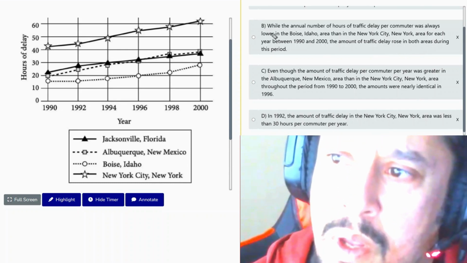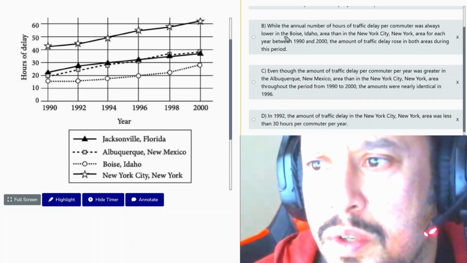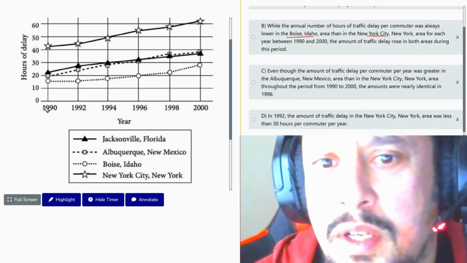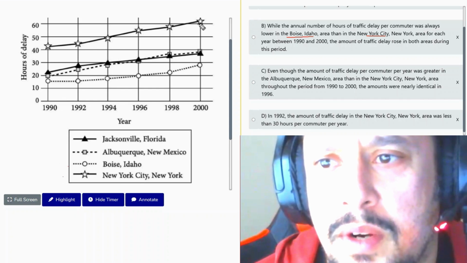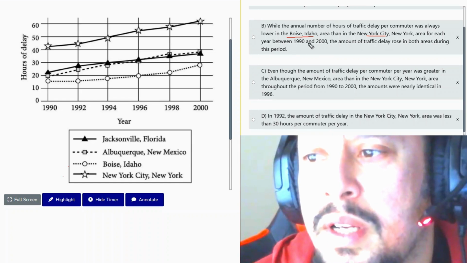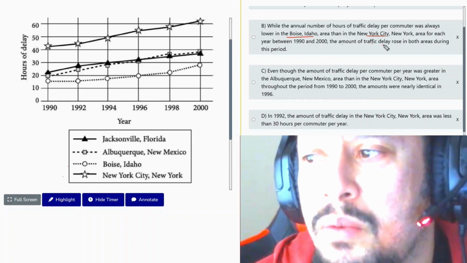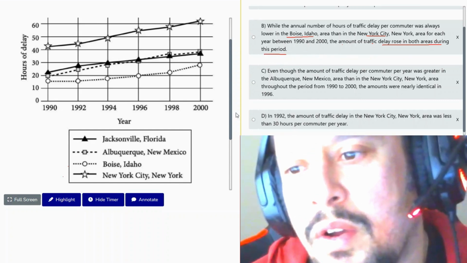So while the annual number of hours of traffic delay per commuter was always lower in Boise than New York City, so Boise is the circle there, it's always been lower than New York City, right? So that's no doubt. For each year between 1990 and 2000, the amount of traffic delay rose in both areas during this period. So, okay, what is the claim?